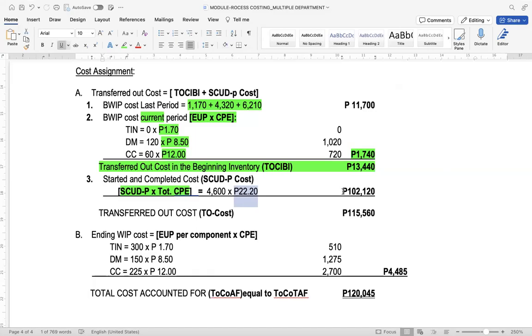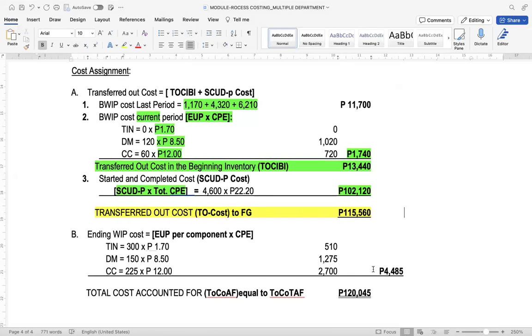So we have 102,120. And the transferred out cost to the finished goods, considering that this is the last department, amounted to 115,560.